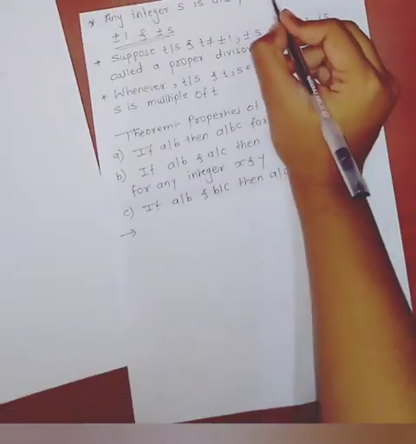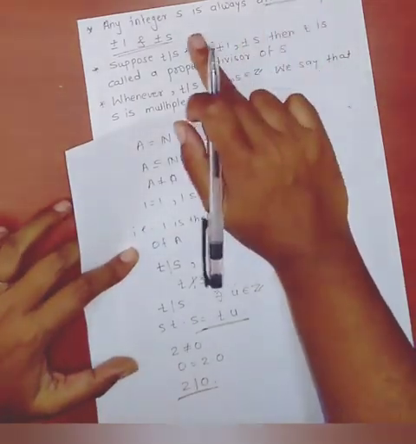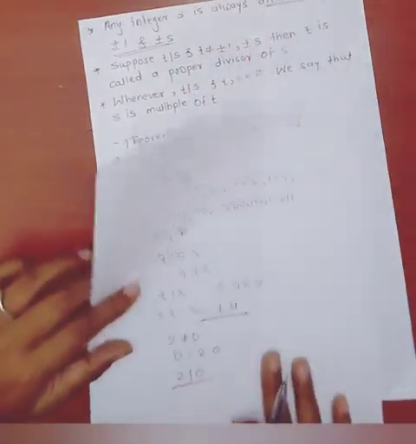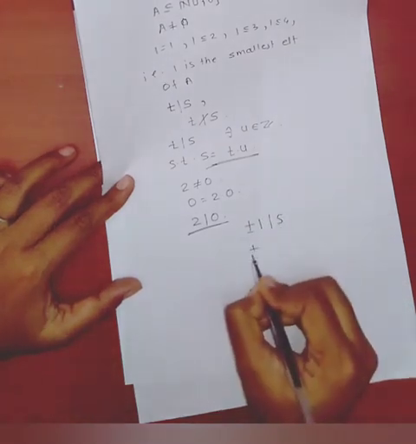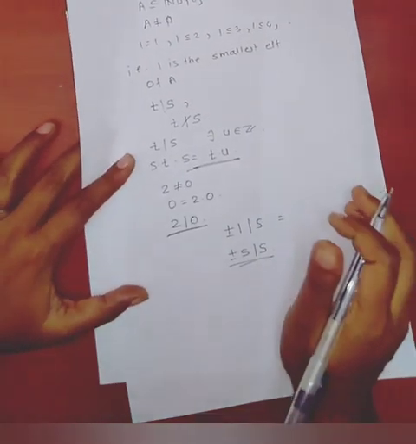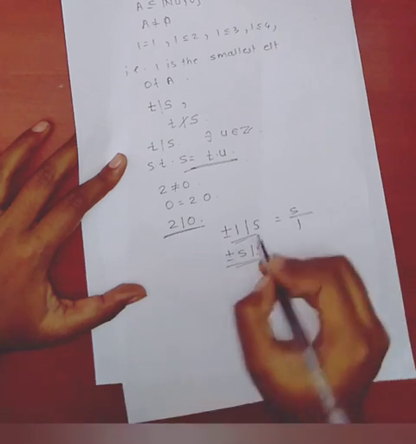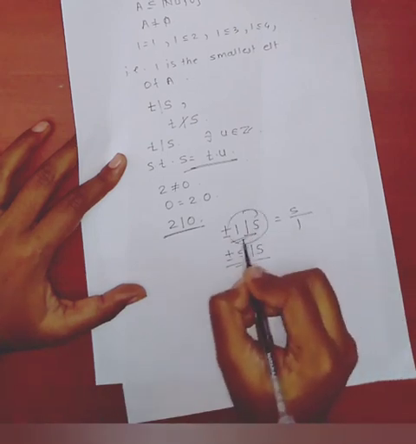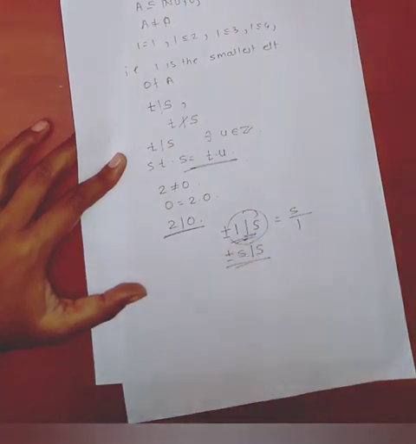Here concentrate on divisible, not divisor. S is always divisible by plus minus 1 and plus minus s, means plus minus 1 divides s and plus minus s divides s. For our convenience, we can write s divided by 1, but this notation is for division of integers.